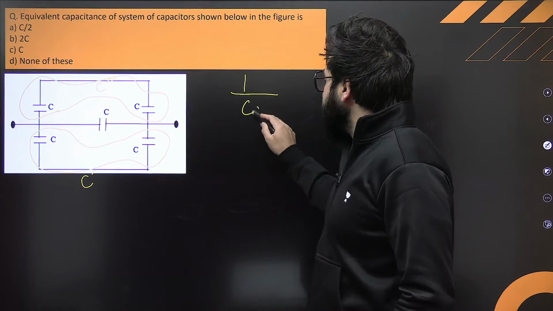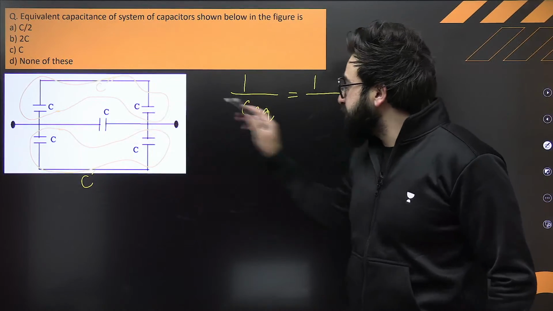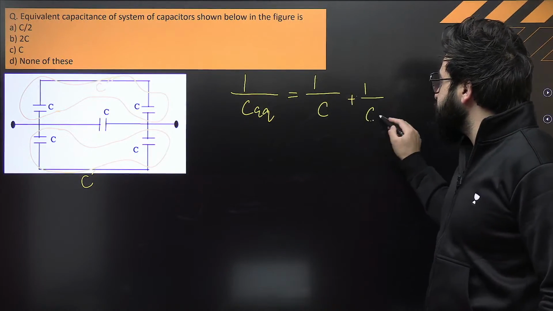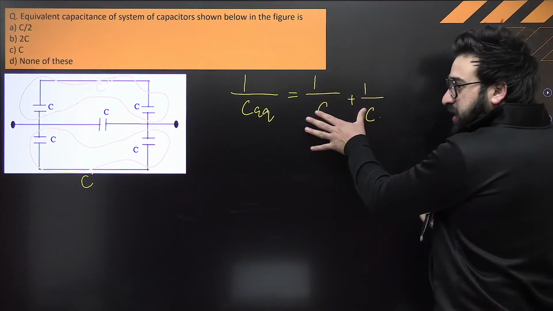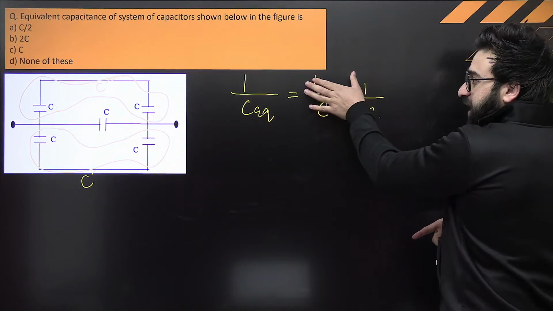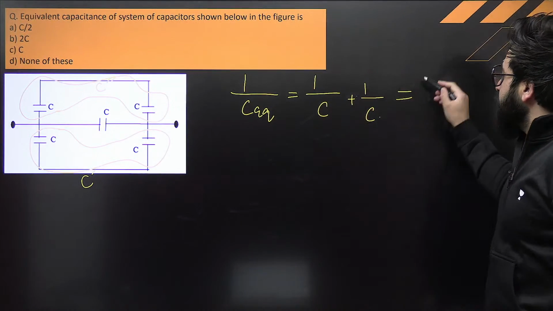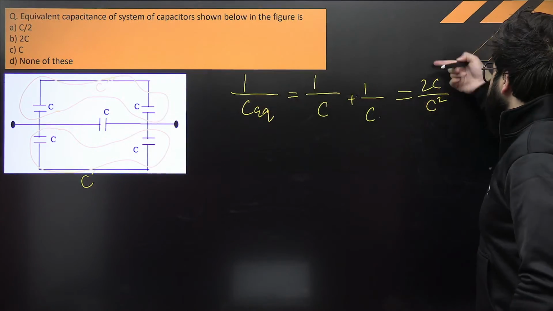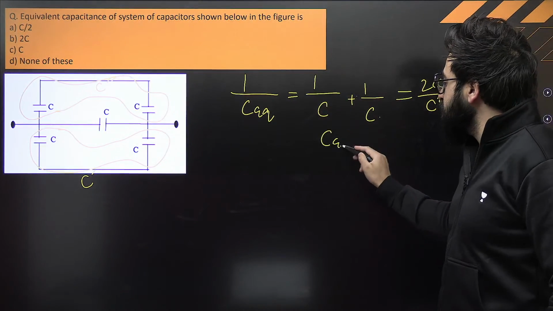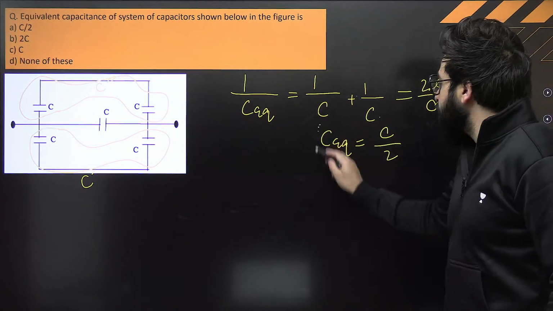Sir, 1 by C equivalent is nothing but 1 by this C plus 1 by this C. So this will be C plus C upon C square, that is 2C by C square. Wait, this is C plus C, that is 2C, and this is C square. So can I say this C equivalent will be nothing but C by 2, 100%.